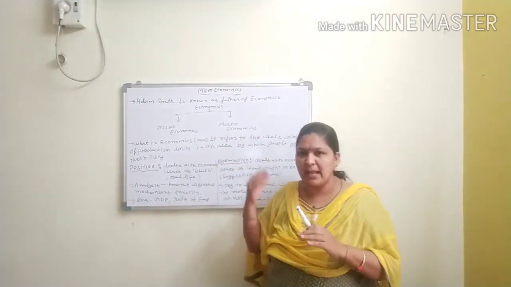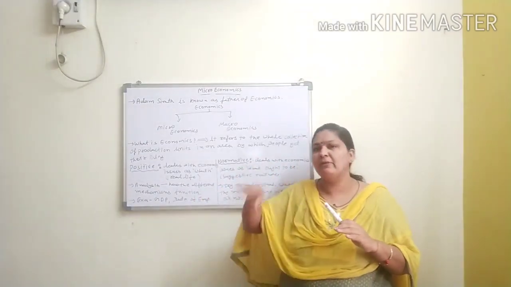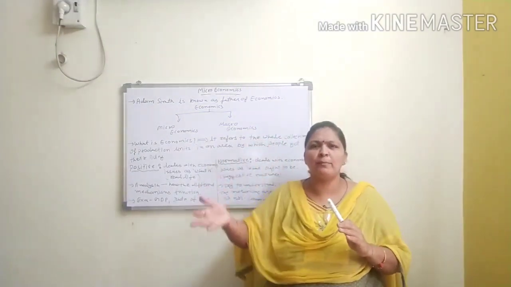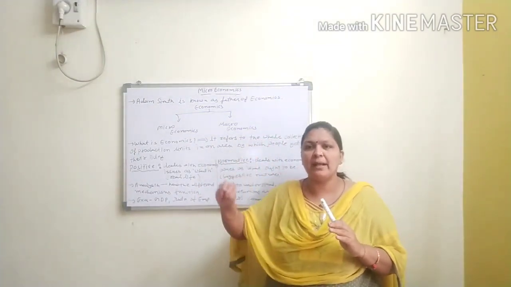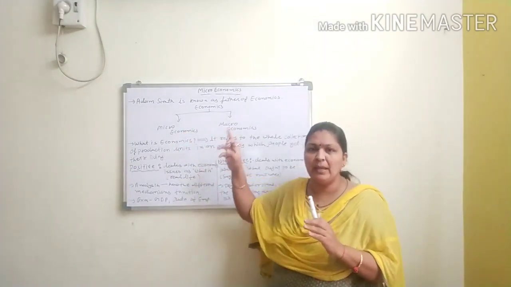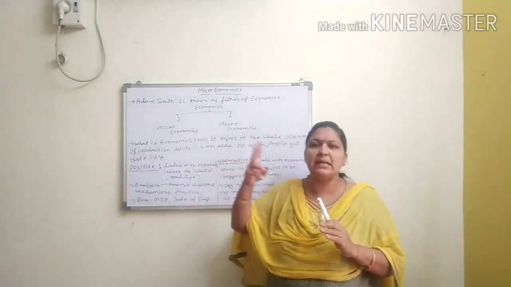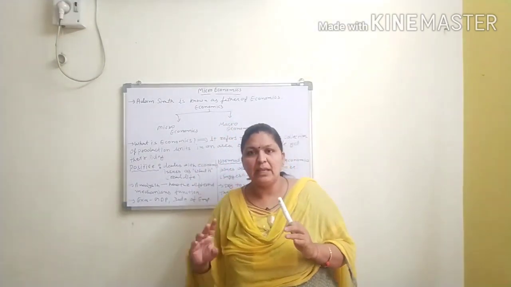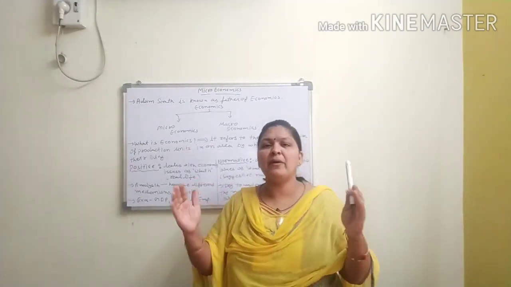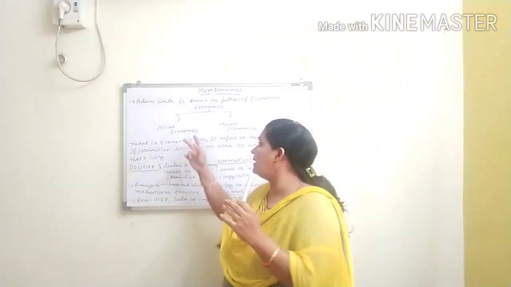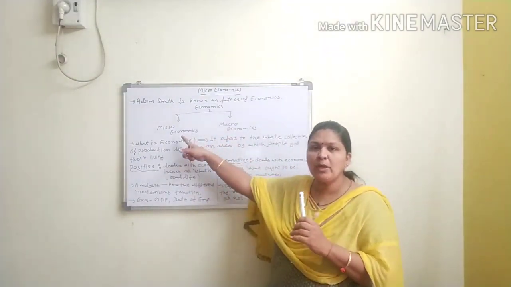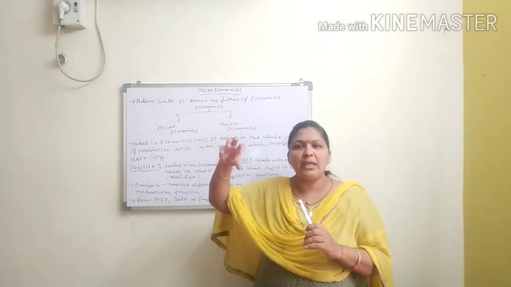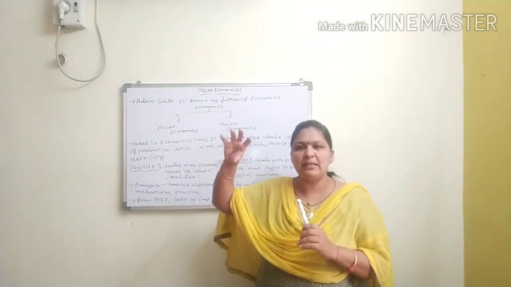When we talk about the micro and macro difference, I will elaborate all these things. Don't worry. But now, if you are curious about micro and macro, keep in your mind that economics is bifurcated in 2 ways. First is microeconomics, second is macroeconomics. It is also called the subject matter of economics. When we bifurcate economics by subject matter, these are the 2 subject matters of economics, microeconomics and macroeconomics. Clear? In micro, we are talking about the individual personality or individual concept. That is the narrow concept.